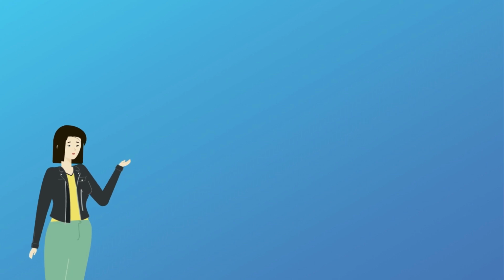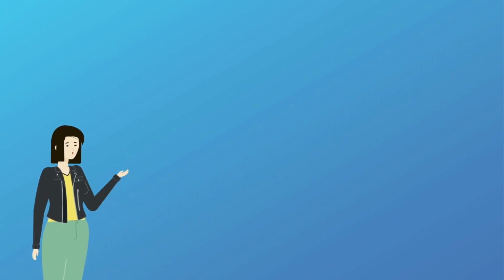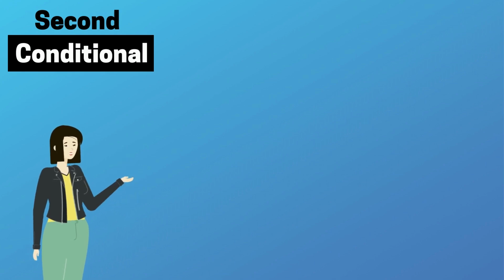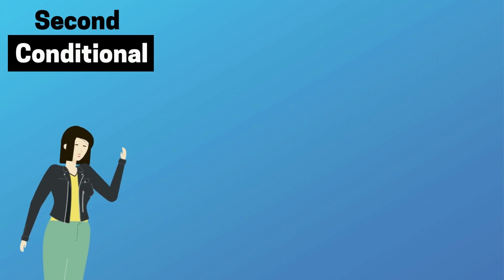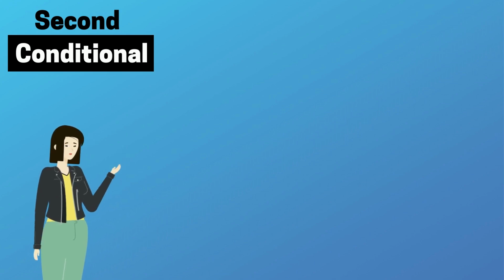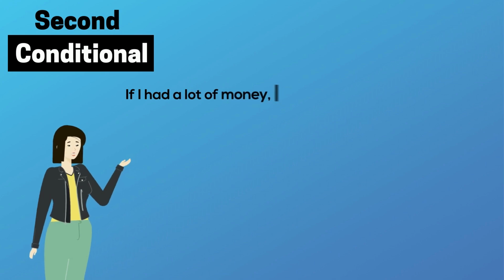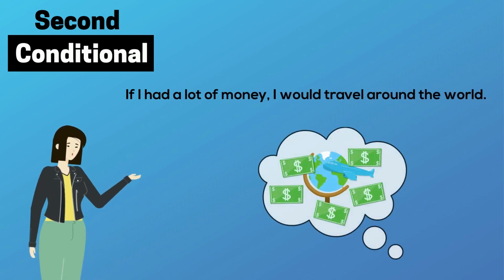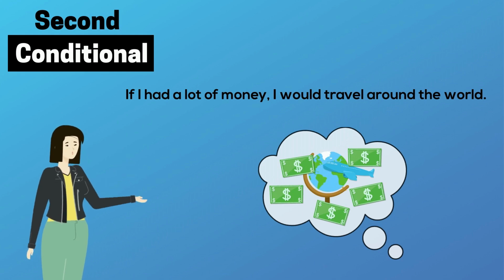And welcome. In this video, we are going to look at the second conditional. Generally, we use the second conditional to imagine present or future situations that, in reality, are impossible or unlikely. In this example, it is unlikely that I will have a lot of money. But I want to imagine that I do have lots of money, so I can travel around the world.